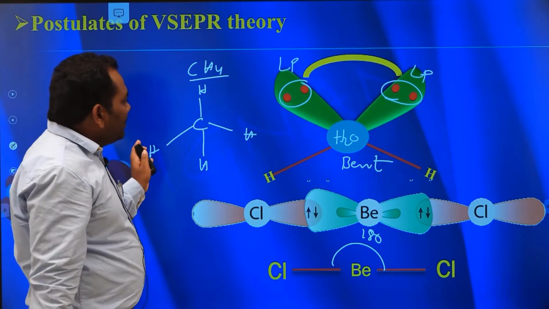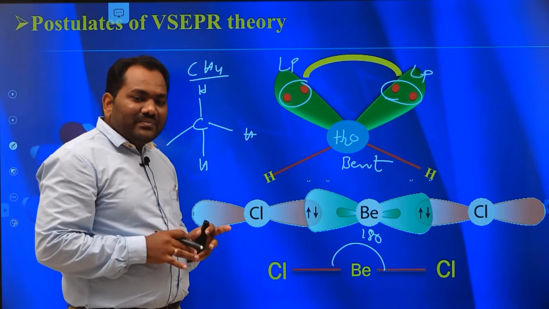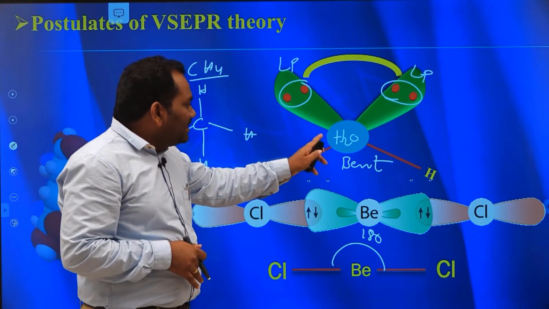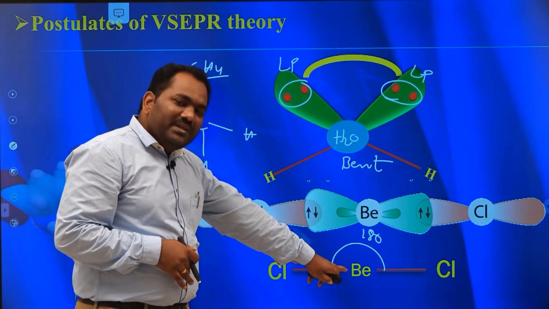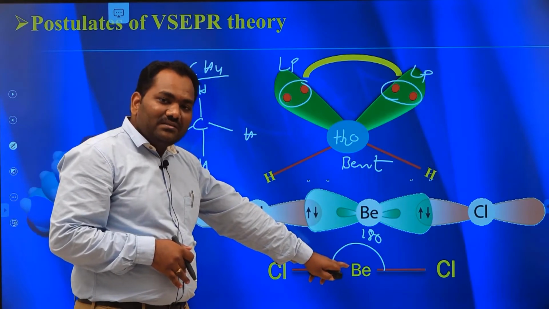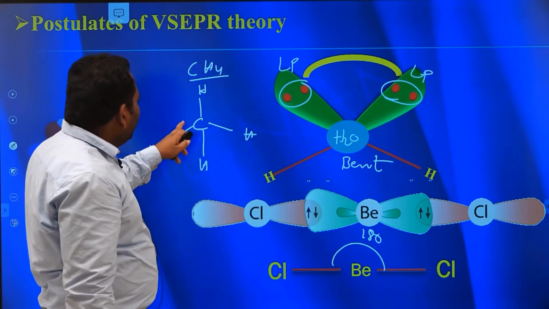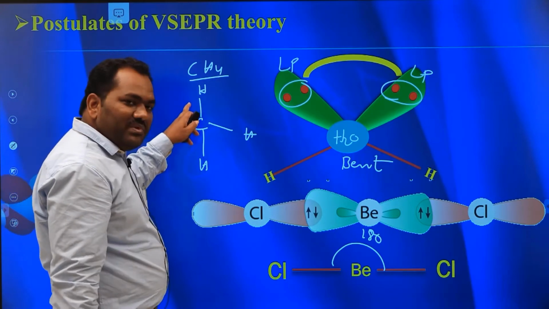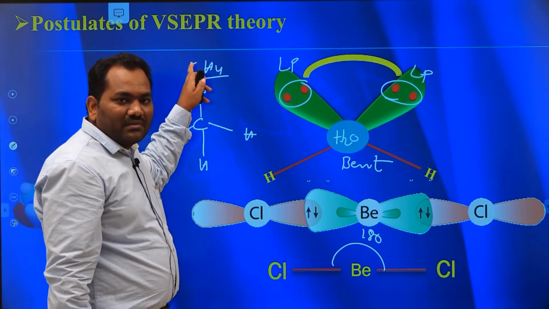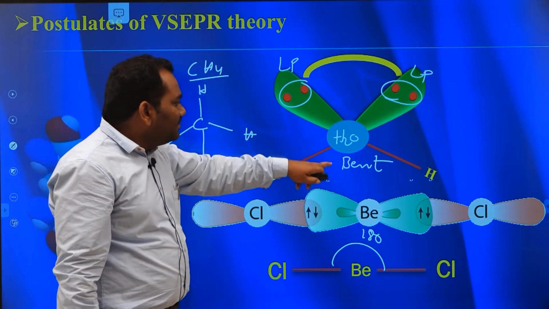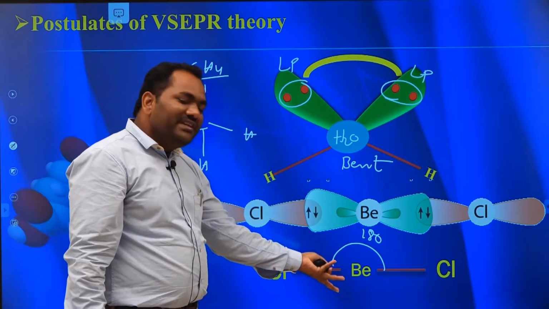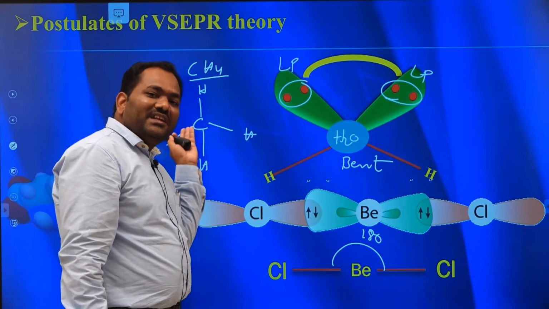What I am saying here is, H2O could either maintain a linear shape like BeCl2 or a tetrahedral shape like the CH4 molecule. But this molecule neither maintains the linear shape nor the tetrahedral shape.